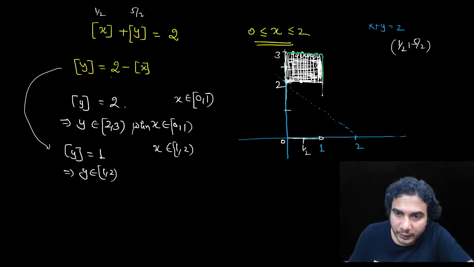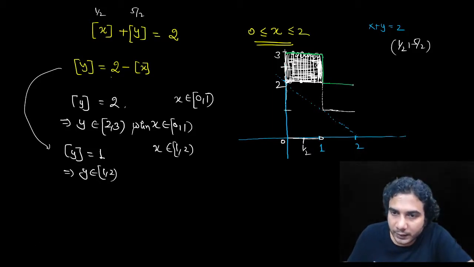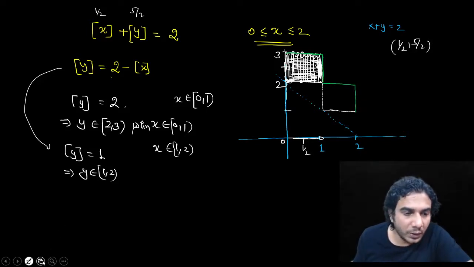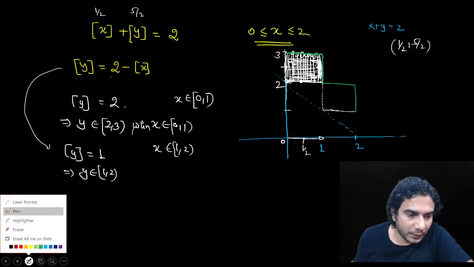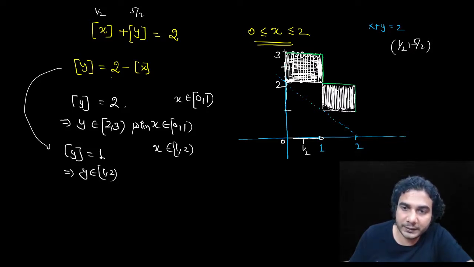So now this is going to happen, this white and this white, 1 to 2. And this upper boundary I'll again plot with green color. This is not included and this is not included. x is equal to 2 is not included, y is equal to 2 is not included, and all the other points of this box will satisfy, right? These are continuous vertical lines, so all the points inside this box will satisfy. All right, this is the graph. It's a region basically, right? So this region will satisfy.